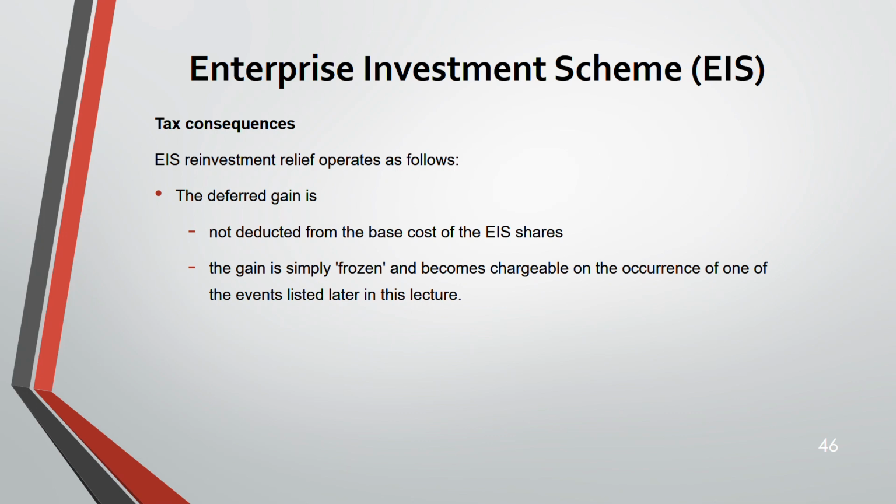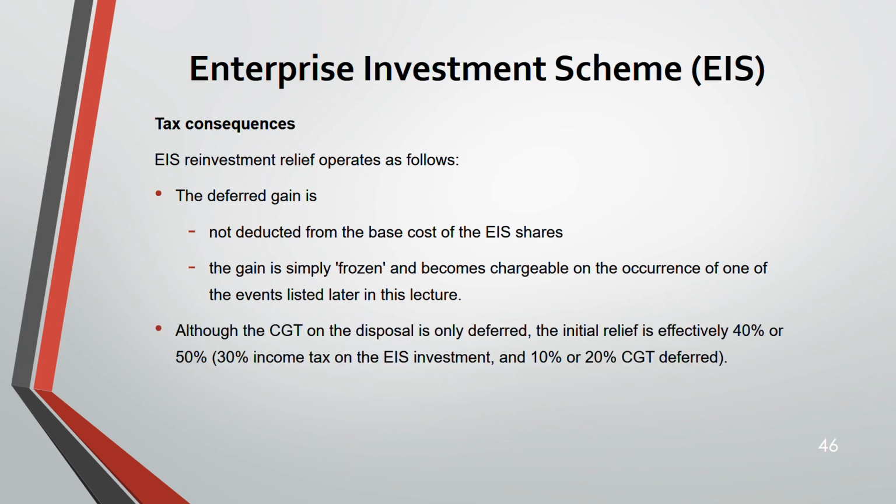These events are listed later in this lecture. What are those events? When one of those events occurs, your gain at that time becomes chargeable. You just keep the gain now. Calculate the gain and keep it somewhere. It's frozen.